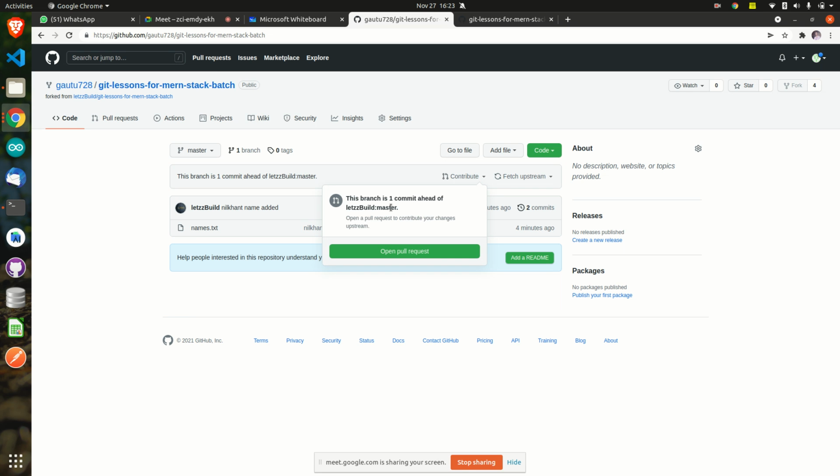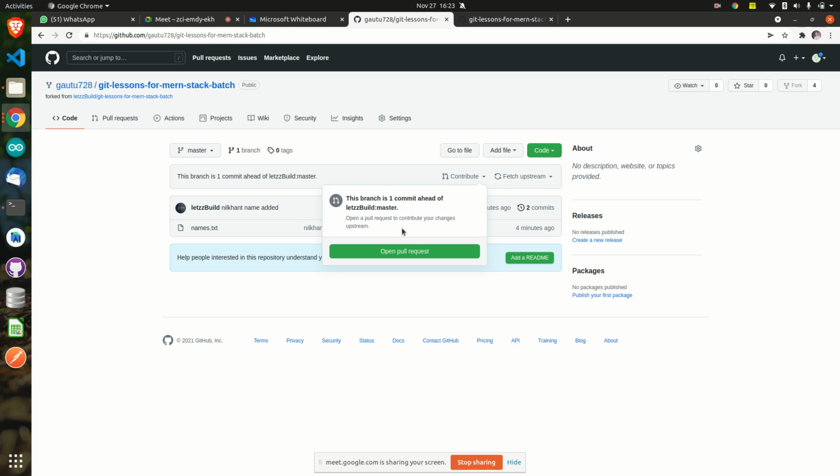Is it like that? Yes, it is like that, because Let's Build does not have this name Nilkant. I have added Nilkant. So one commit means what? You have written something ahead of Let's Build. Okay, so what is it saying? Open a pull request to contribute your changes. Open a pull request means what?